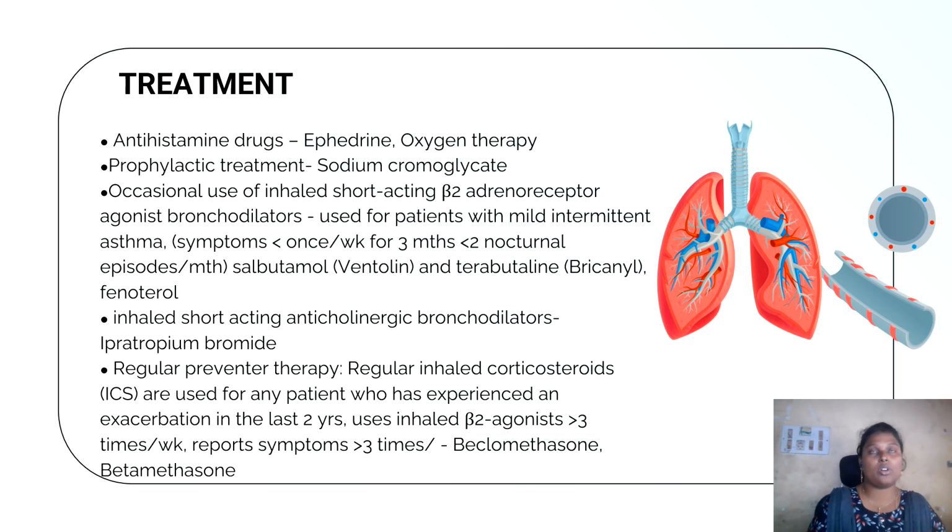Inhaled corticosteroids like beclomethasone and mometasone are indicated if exacerbations occurred within the last 2 years, and when using a short-acting beta agonist more than 3 times per week, or if symptoms continue even after 3 times a week. This helps in reducing the airway inflammation and preventing remodeling.